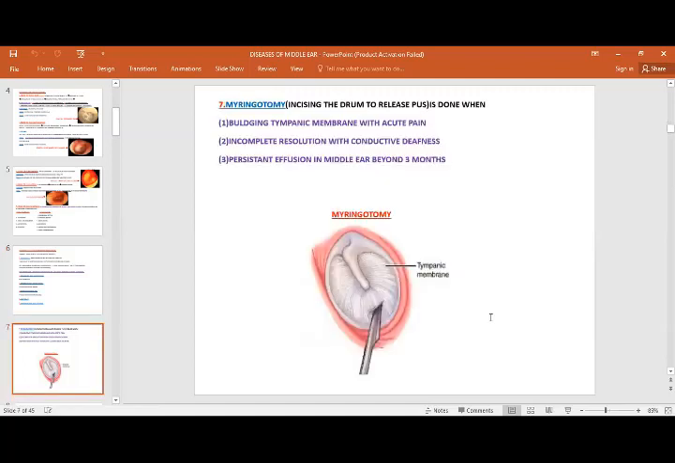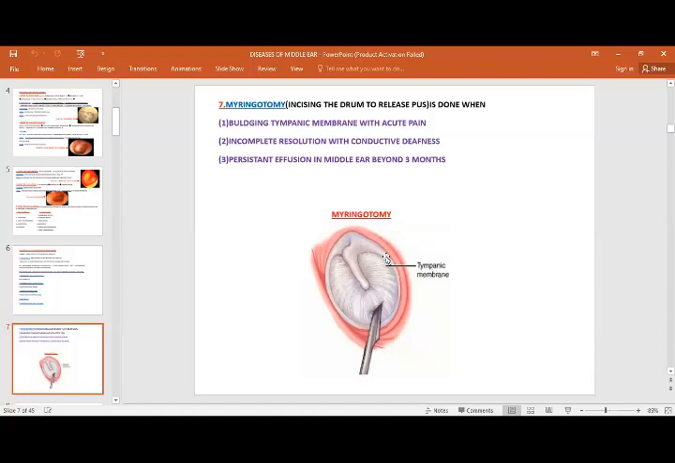And then if this medical treatment doesn't help, then we will definitely go for surgery. In the stage of suppuration, when no perforation occurs, then we will go for myringotomy. Myringotomy means incising the drum to release pus. Basically, we are going to surgically incise the drum, and this definitely helps when there is a bulging. There are three conditions: either there is a tympanic membrane bulge with acute pain, incomplete resolution with conductive deafness if it occurs for more than 3 months, and persistent effusion in the middle ear beyond 3 months.